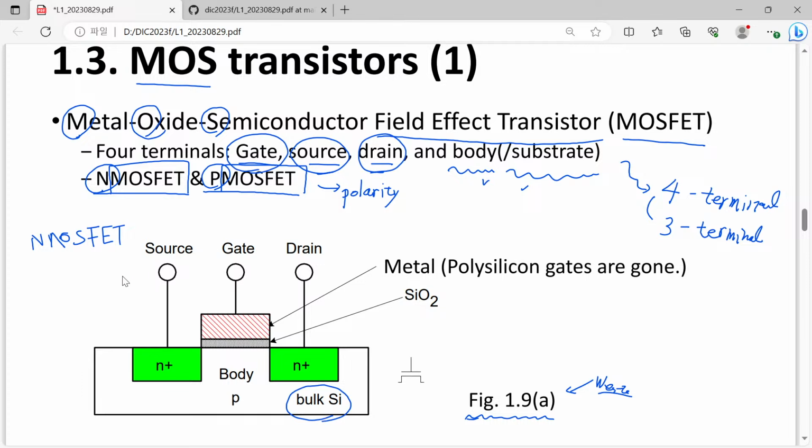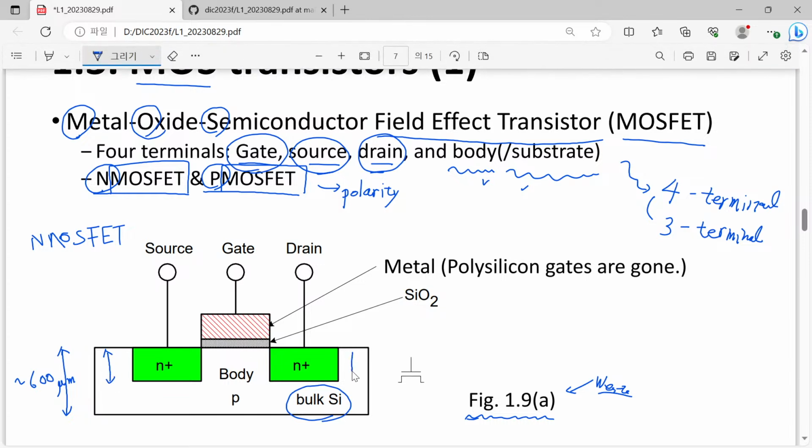Here, bulk means that typically this thickness is about 600 micrometers. And the depth profile of the device is just a few 10 nanometers or a few 100 nanometers.